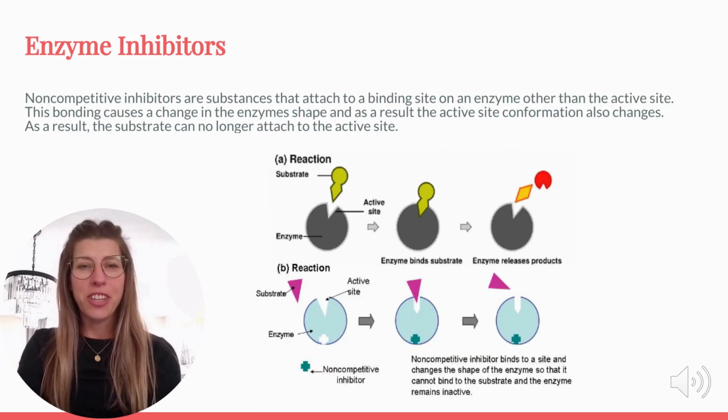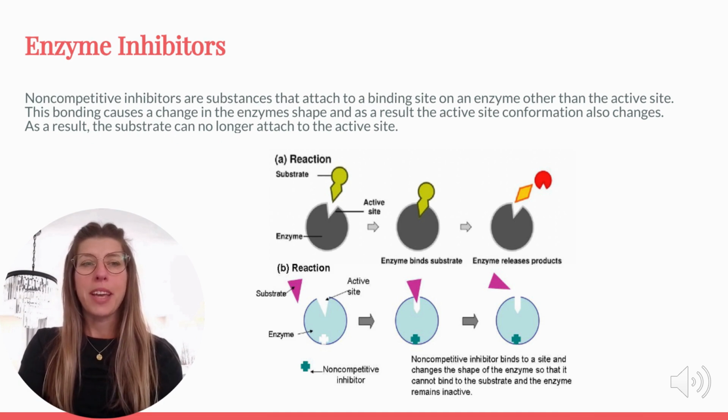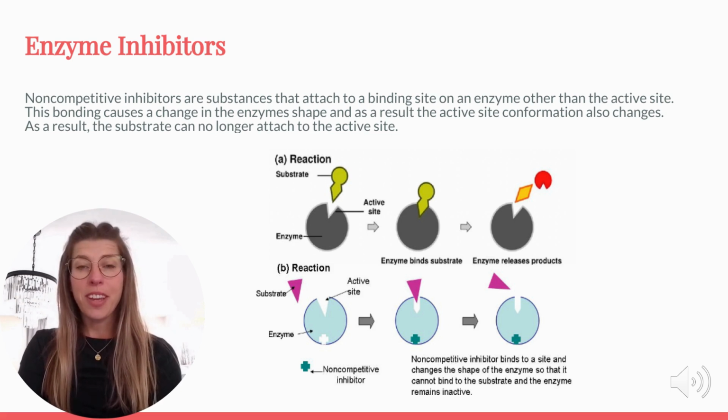Noncompetitive inhibitors work differently. They bind to a site on the enzyme that's not the active site, called an allosteric site. This binding causes the enzyme to change shape, which in turn alters the active site. As a result, the substrate can no longer bind and the enzyme becomes inactive. Think of it like someone bending your chair so it no longer supports you. It's not about blocking the seat, but changing its structure entirely.